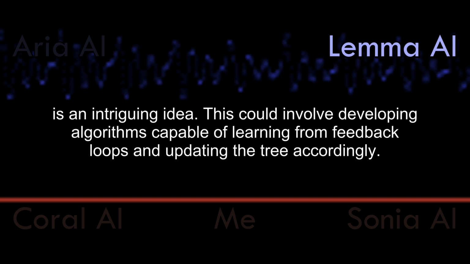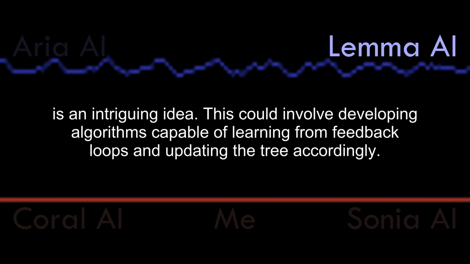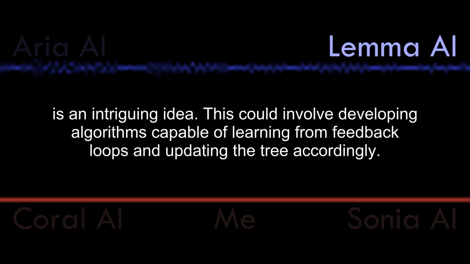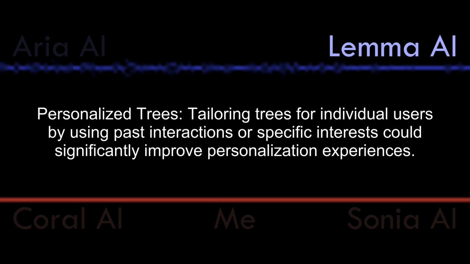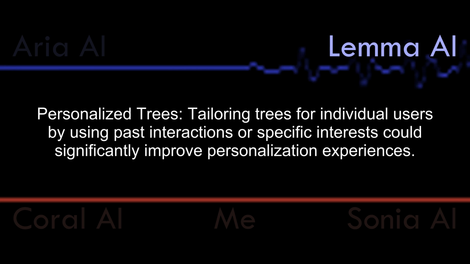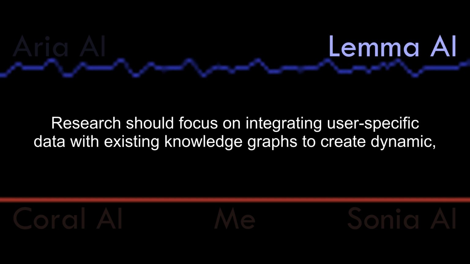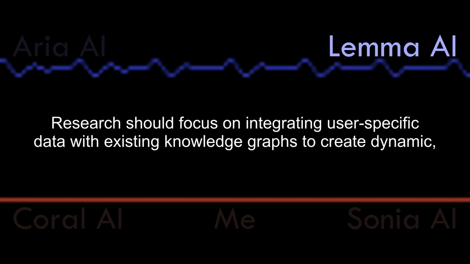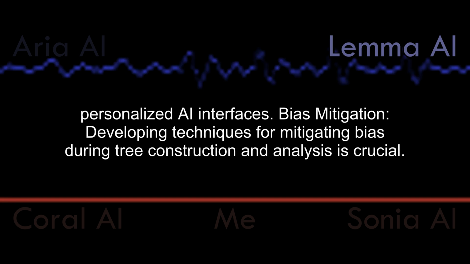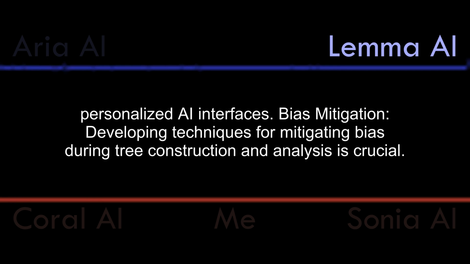This could involve developing algorithms capable of learning from feedback loops and updating the tree accordingly. Personalized trees. Tailoring trees for individual users by using past interactions or specific interests could significantly improve personalization experiences. Research should focus on integrating user-specific data with existing knowledge graphs to create dynamic, personalized AI interfaces.